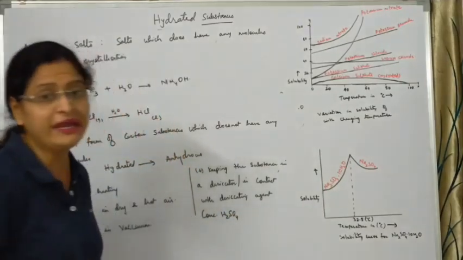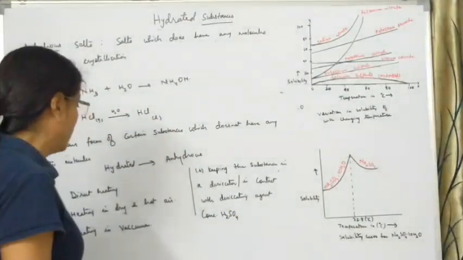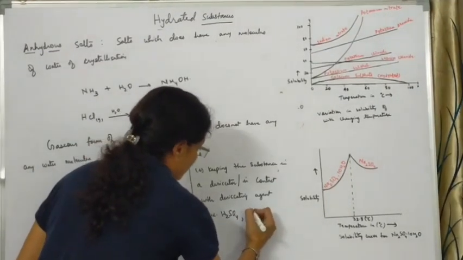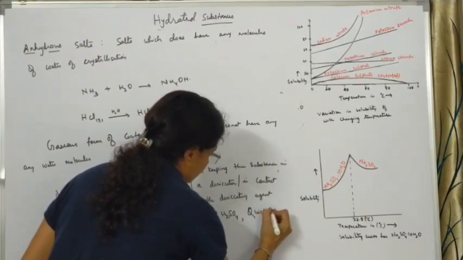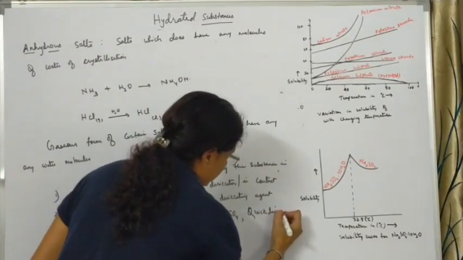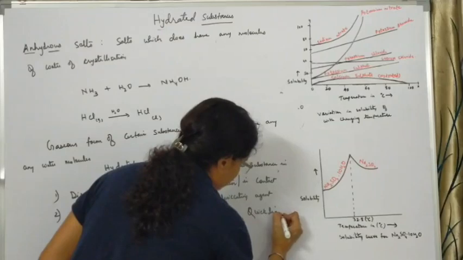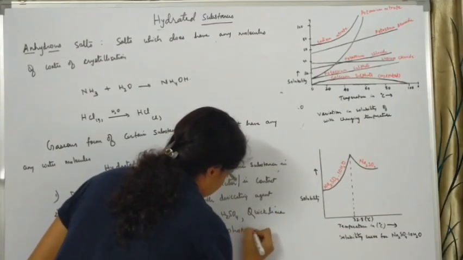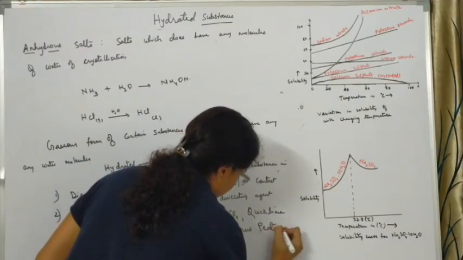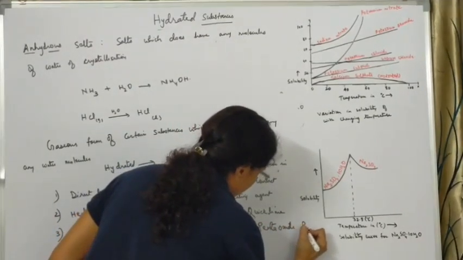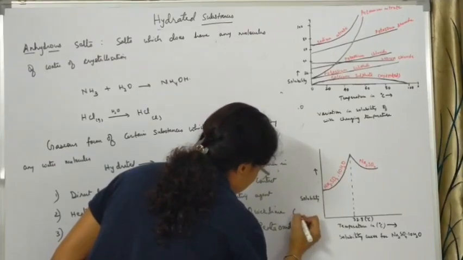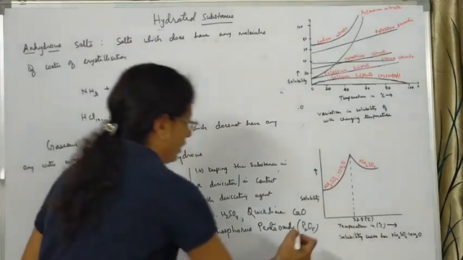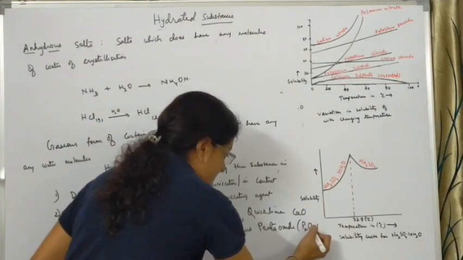It is used as a drying agent as well as a desiccating agent. Along with this, there is calcium oxide, quicklime, and phosphorus pentaoxide, that is P2O5. Quicklime is calcium oxide. All these substances are useful for removing water molecules, and they are also called desiccating agents.